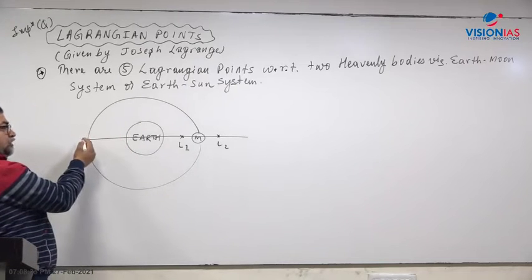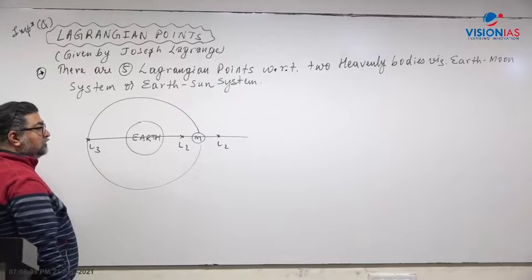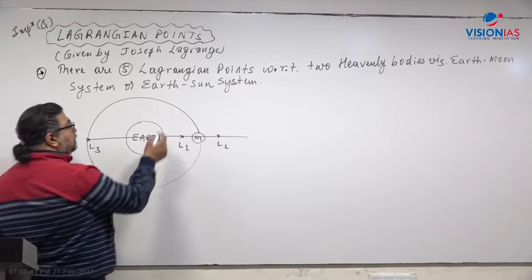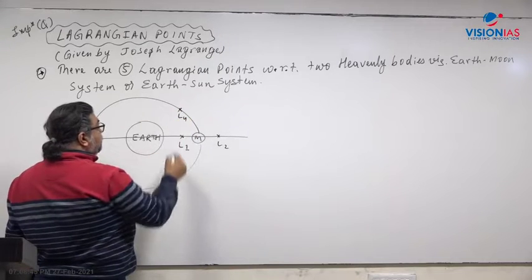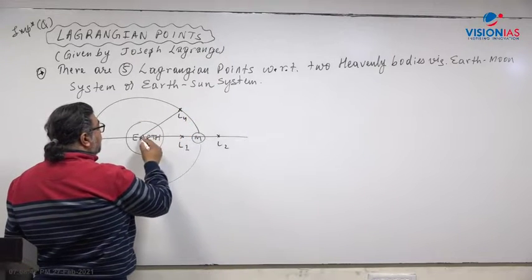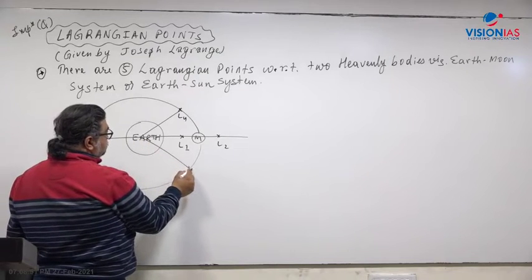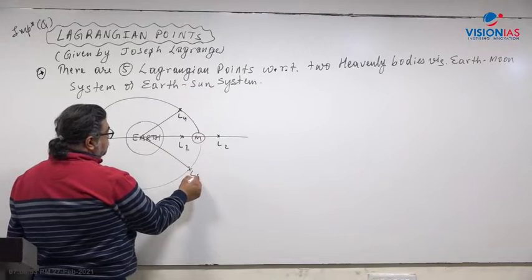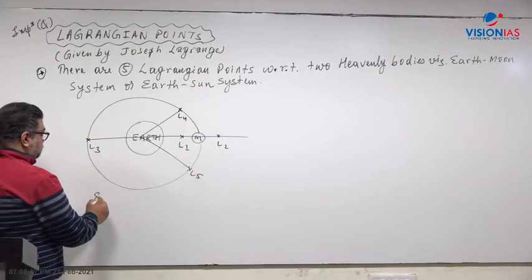The third will be at the back of the Earth, and the fourth and fifth Lagrange points, L4 and L5, will make a 60-degree angle with respect to the Earth. This I am describing with the Earth and Moon system.